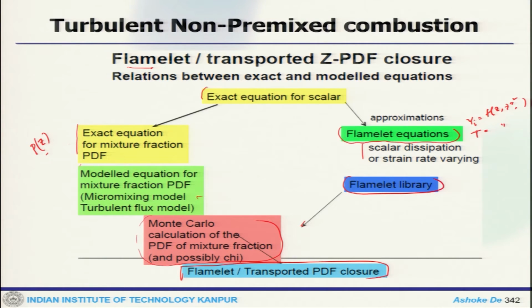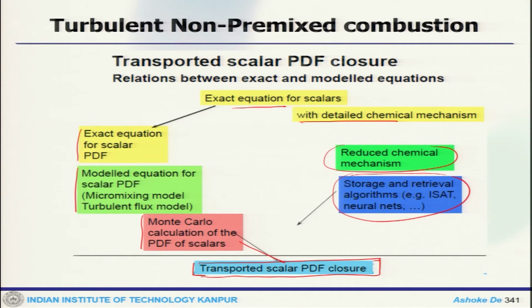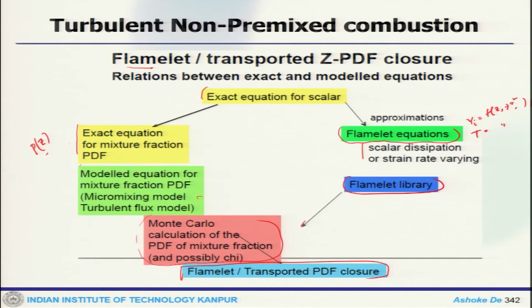So this is slightly different from the typical transported PDF approach where you solve for individual scalar equations like mass fraction and temperature in the Monte Carlo algorithm. In this particular Flamelet transported approach, instead of solving the mixture fraction in the Eulerian framework, the probability density function of mixture fraction is solved in the Monte Carlo algorithm, and using the information of the library we close it.